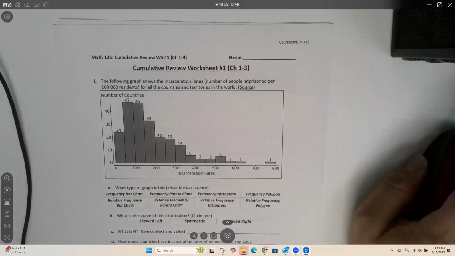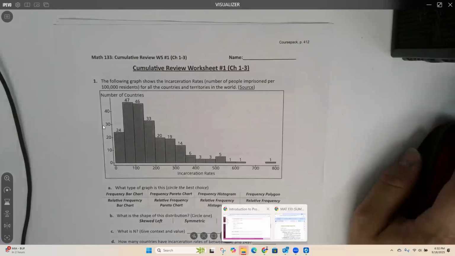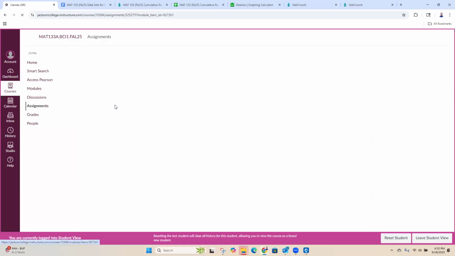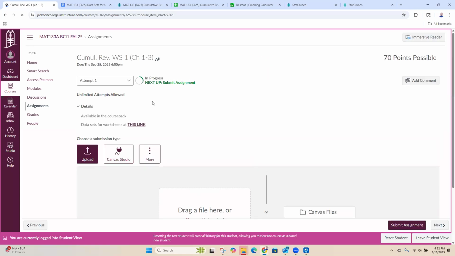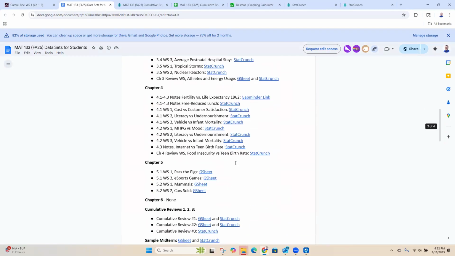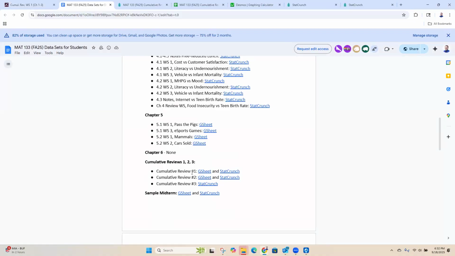Also in Canvas, there is a link for the cumulative review. If you click on that, there is a link that will take you to the data sets for this worksheet. That's going to bring you to the list with all of the different links. You'll scroll down a bit until you get to the cumulative review. So for cumulative review number 1, there is a Google Sheet, so make sure you open that. And there's also StatCrunch.